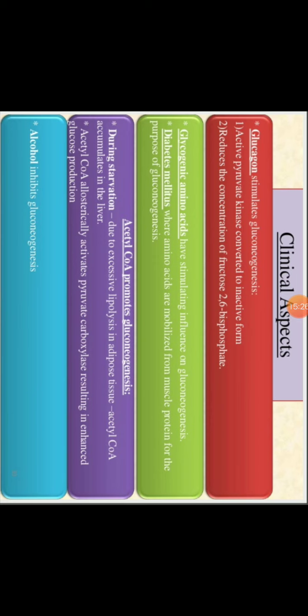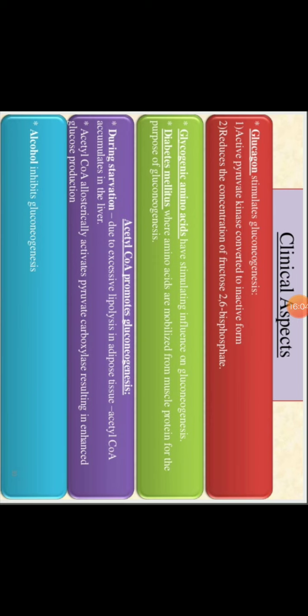So by reducing the concentration of that, it will inhibit the glycolysis, means it will support gluconeogenesis. Then glycogenic amino acids have some stimulating influence on gluconeogenesis. Whatever glycogenic amino acids like alanine, glycine, valine, etc., if they are formed more in our body, then transamination occurs and they undergo gluconeogenesis.